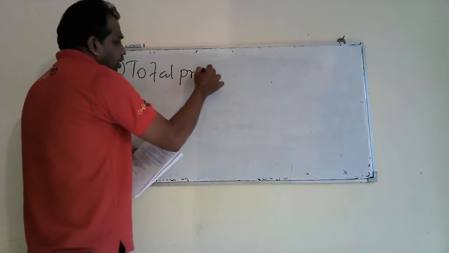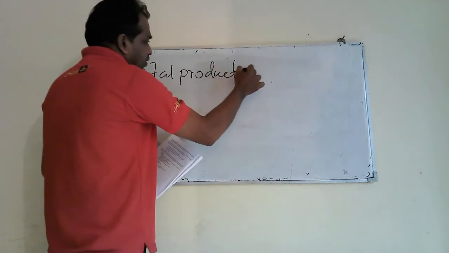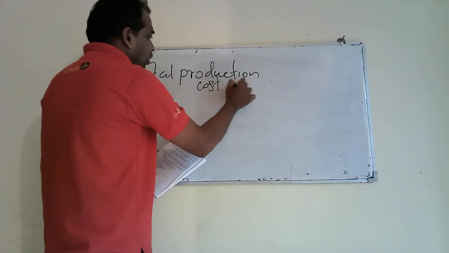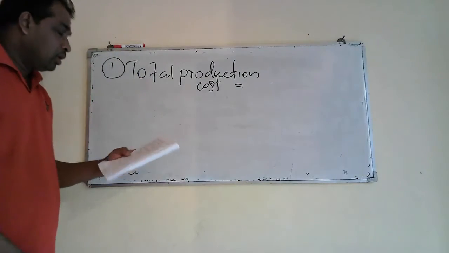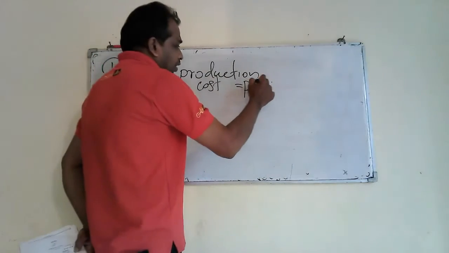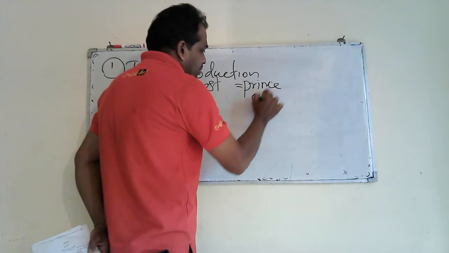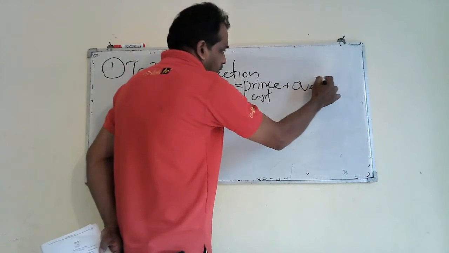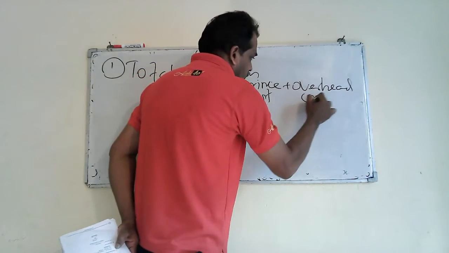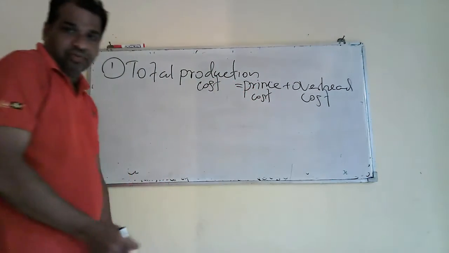Total production cost. How to calculate total production cost? You know, I gave the formula: prime cost plus overhead cost. Okay, prime cost plus overhead cost.